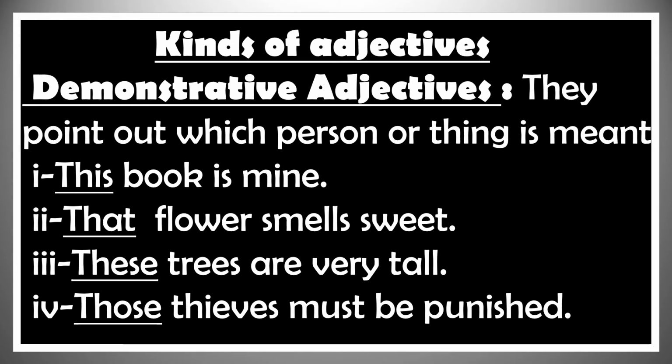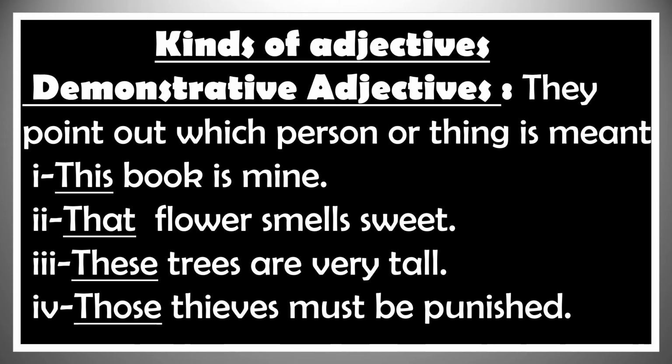Example number 1. This book is mine. What is the demonstrative adjective in this sentence? This, because it points out which book? This book. Second one, that flower smells sweet. What is the demonstrative adjective in this sentence? That, because it points out which flower? That flower.